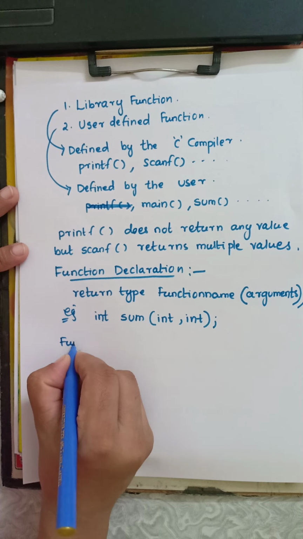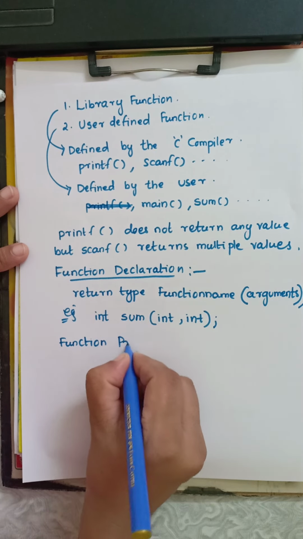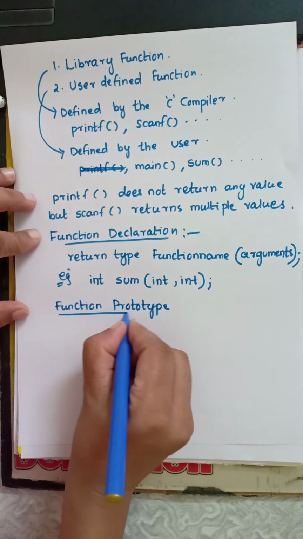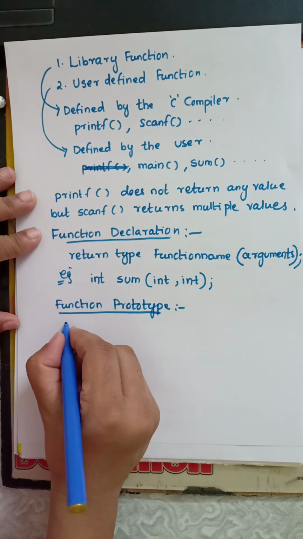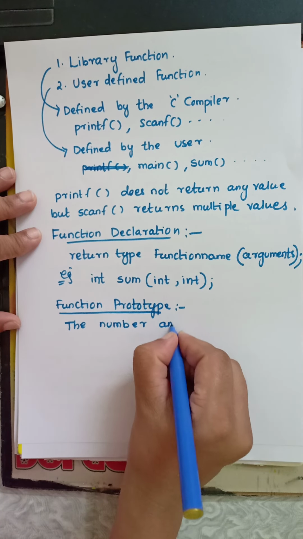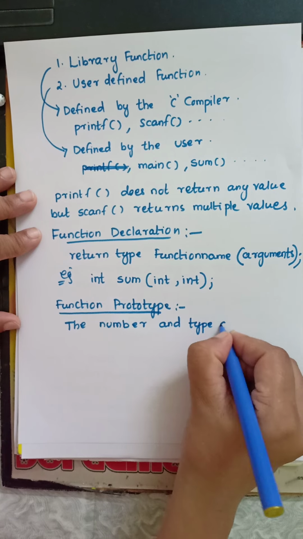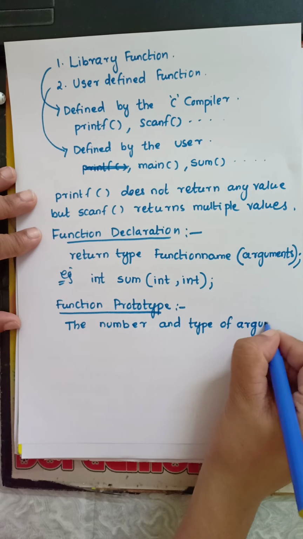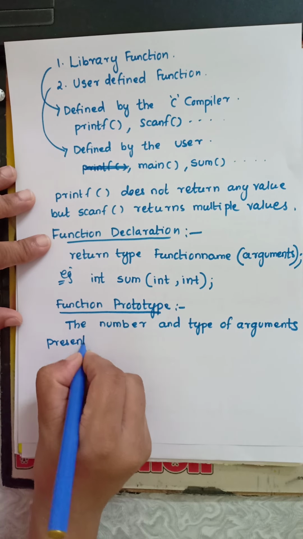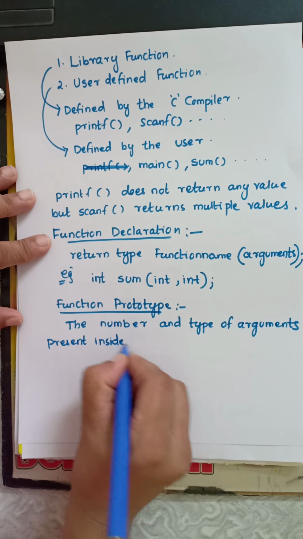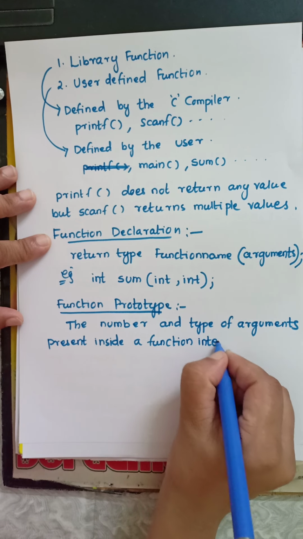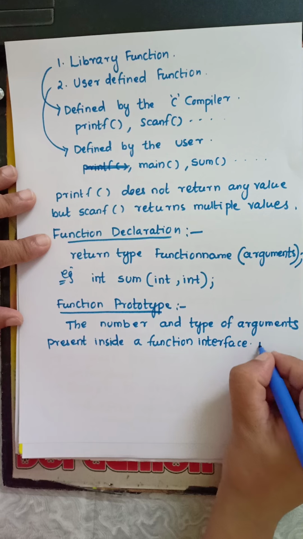So what is function prototype? The number and type of arguments present inside a function interface is called function prototype.